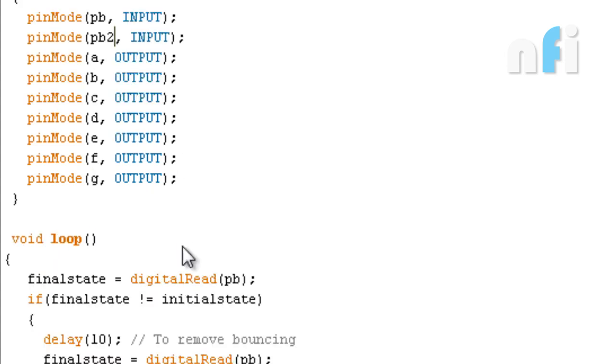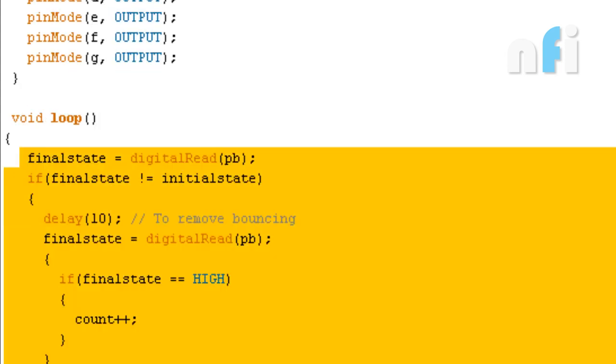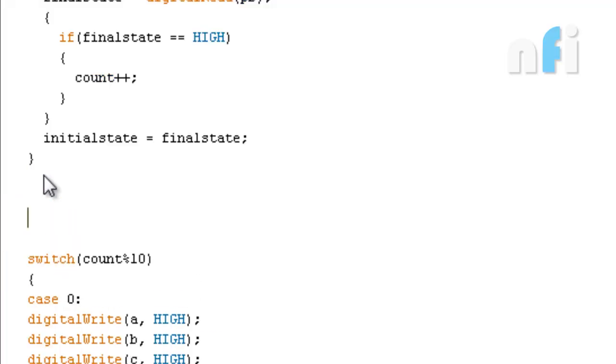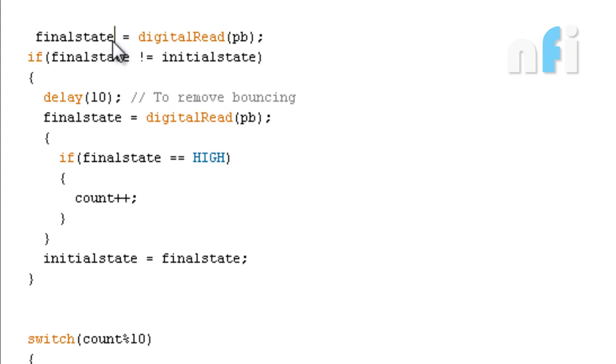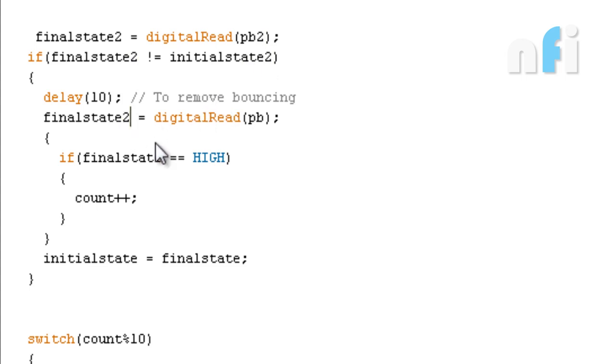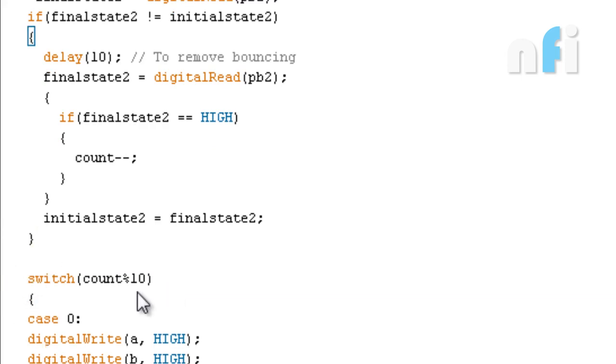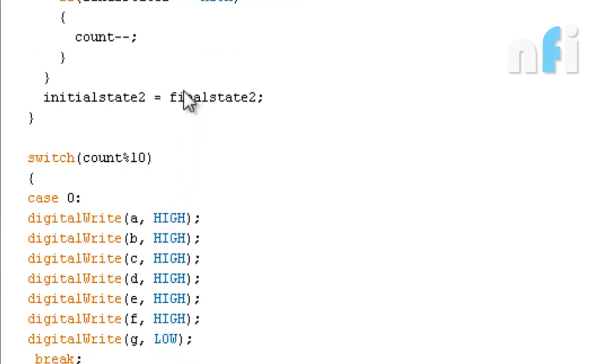Okay, now let's do our while loop section. And just replace previous variables to new variables. Initial state 2, final state 2, push button state 2. Instead of writing plus plus, write minus minus. So here I'm going to make some changes.